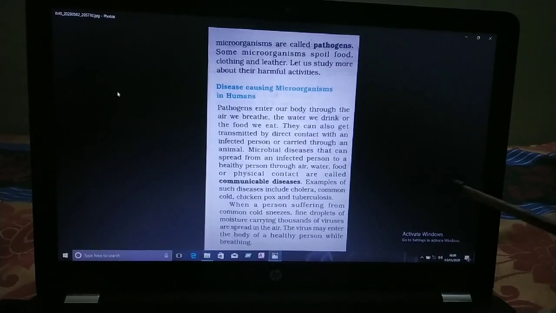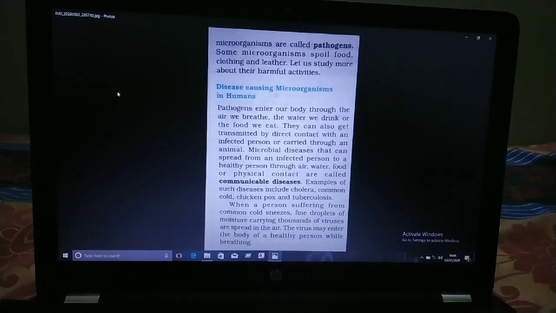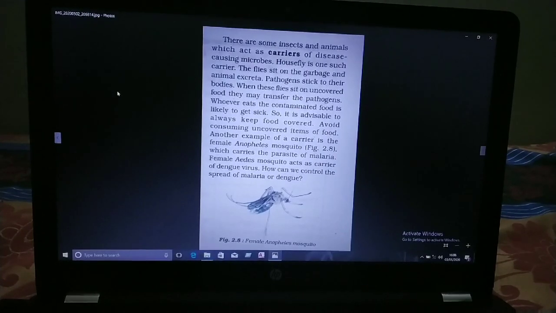Children, when a person suffering from a common cold sneezes, fine droplets of moisture carrying thousands of viruses are spread in the air. The virus may enter the body of a healthy person while breathing, like in the case of coronavirus also. Children, there are some insects and animals which act as carriers of disease.